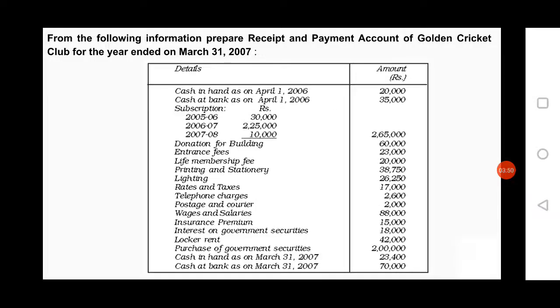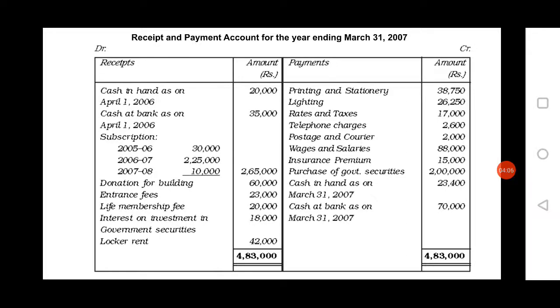Next item in the question is printing and stationery. It is an expenditure, that means organization has to pay the amount on that expenditure, that is on printing and stationery. Therefore, where you have to record? Payment side of the receipt and payment account.